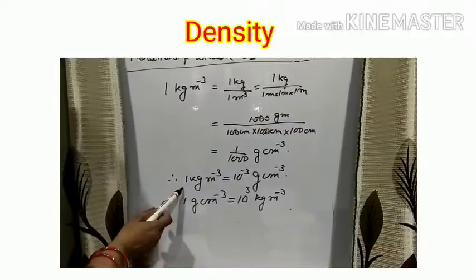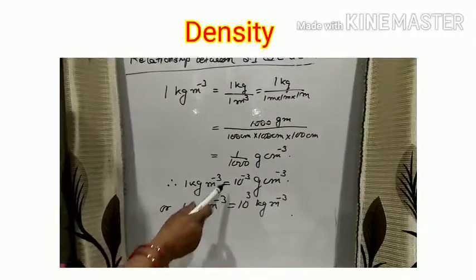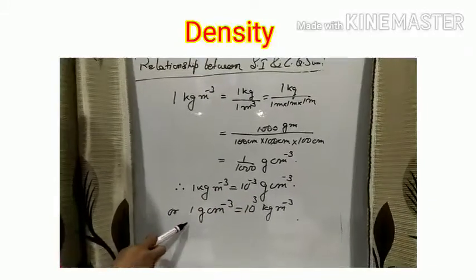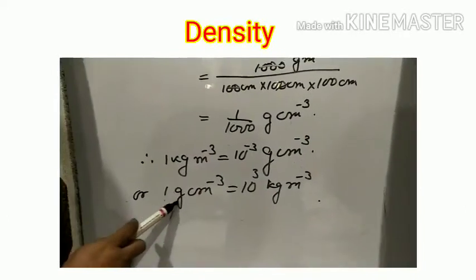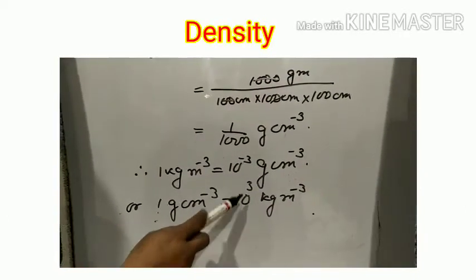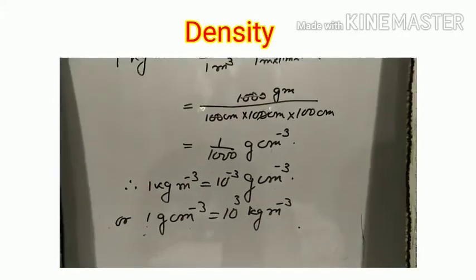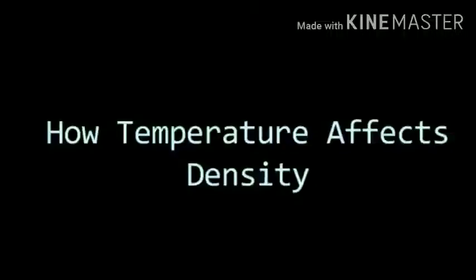This can be written as 10 to the power minus 3, and we can convert this to the relation that 1 gram per centimeter cube is equal to 10 to the power 3 kg per meter cube. So this is the relation.